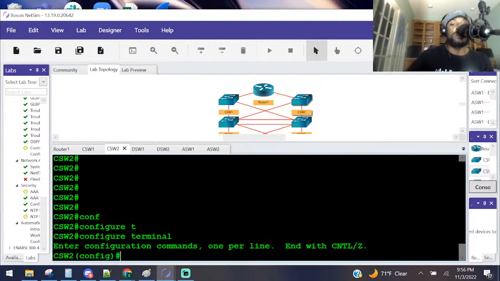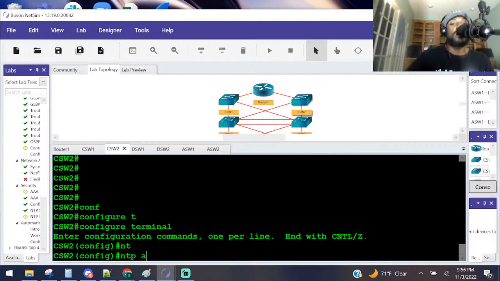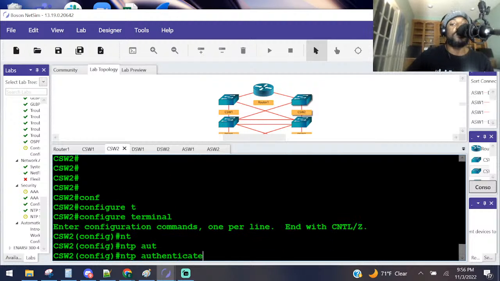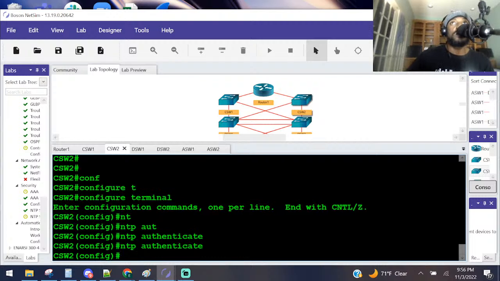Go to global config mode. We set NTP authentication, which is authenticate. That's how you turn it on. On CSW2, use the authentication: configure an authentication key of 1, password of Boson, and then ensure that the password is not identical. So we're doing the same thing, but they made us deliberately put the wrong password so that we can see what happens, right?